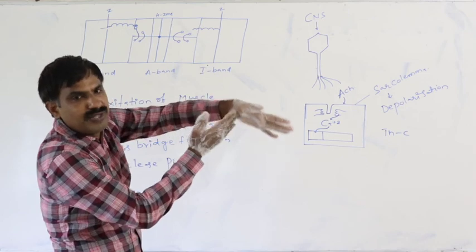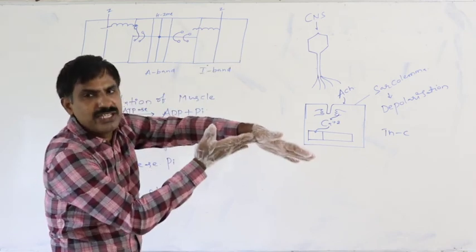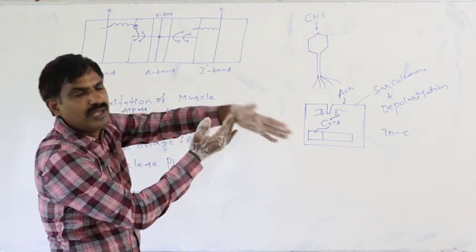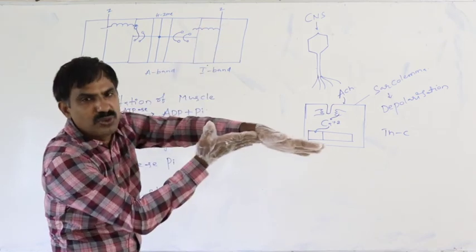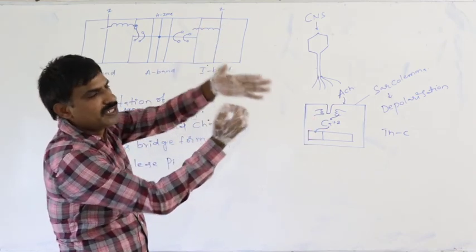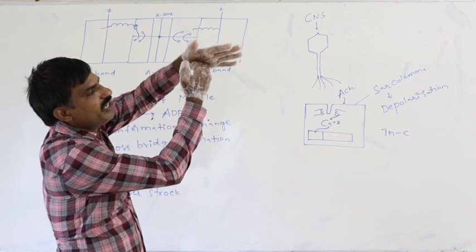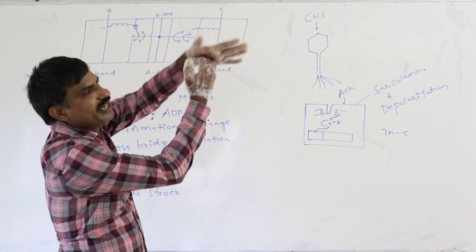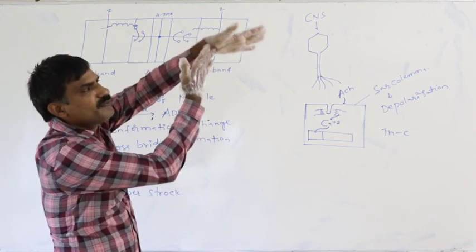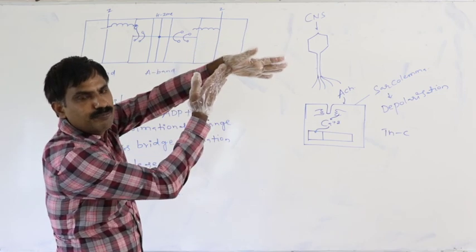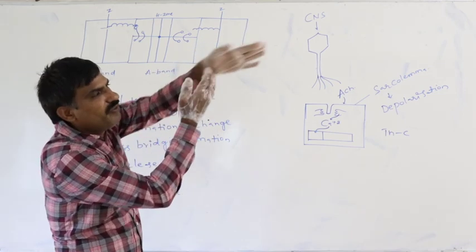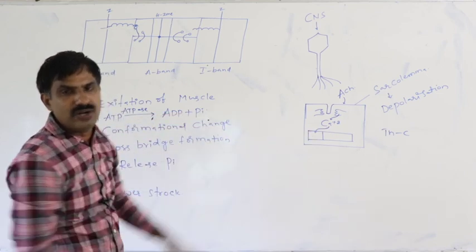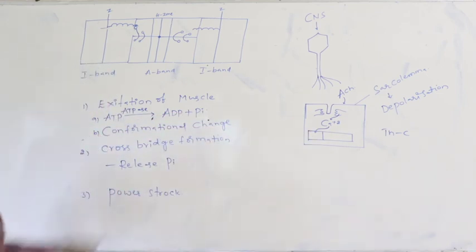As a result of this, the active site is pulled forward. The head of the myosin becomes straight like this. By that way, the thin filament is pulled forward.